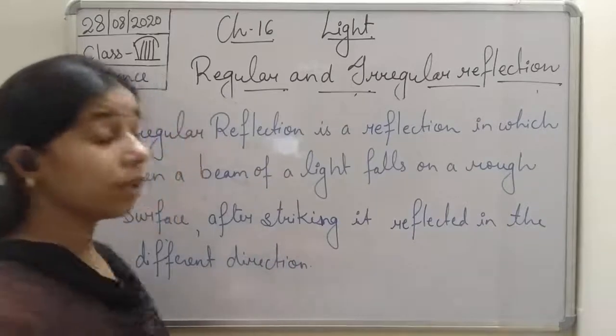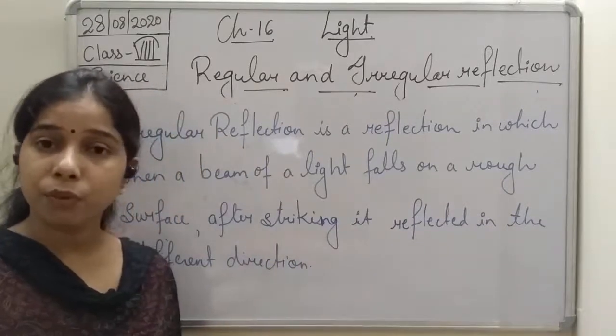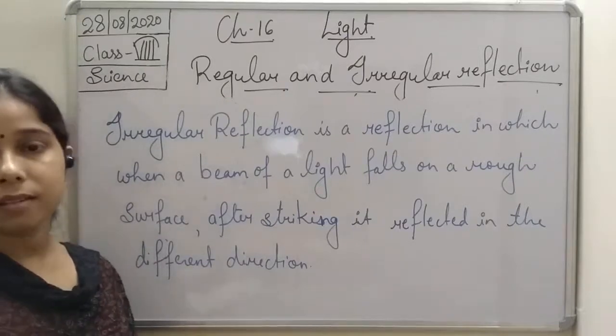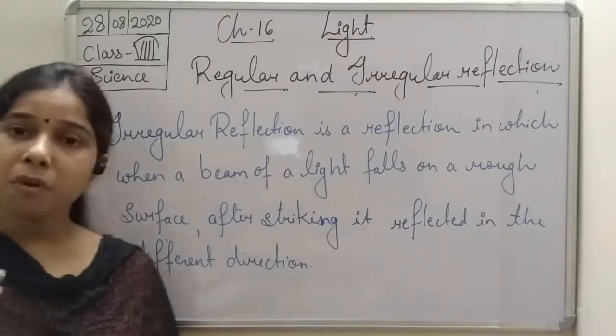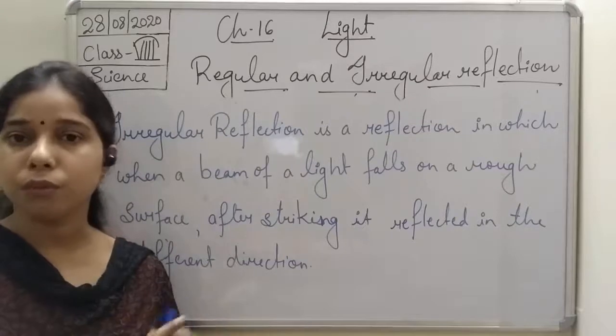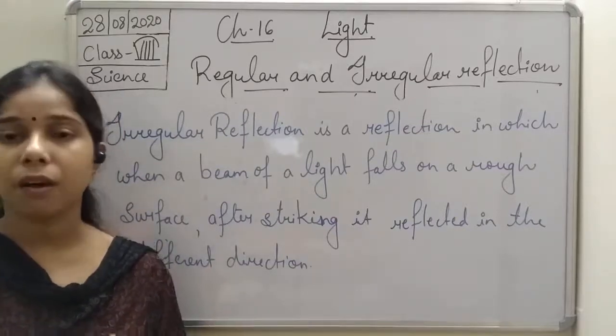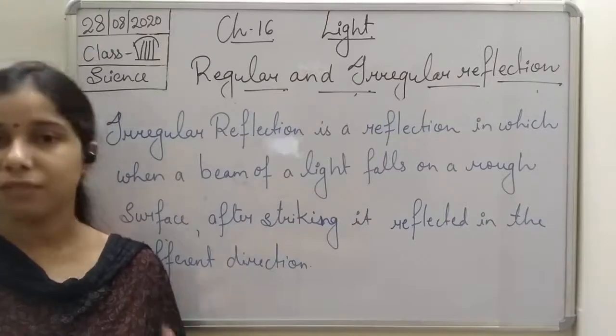So you see, students, we can understand with the help of wood. Suppose you have taken a piece of wood. Wood is a rough surface. So when a beam of light falls on the wood, it will get reflected. Here the reflection of each ray is in a different direction.